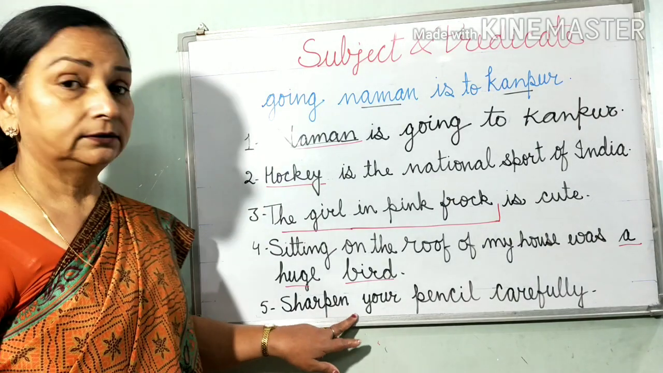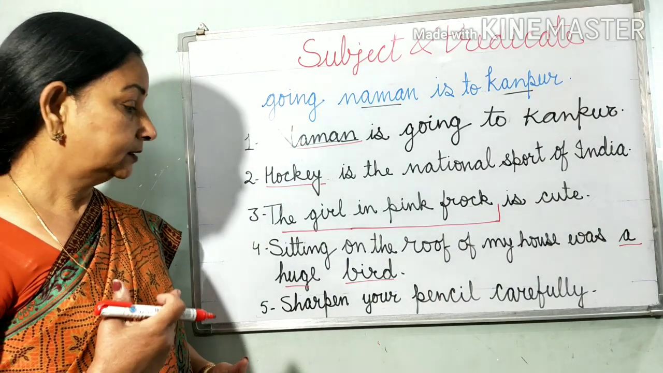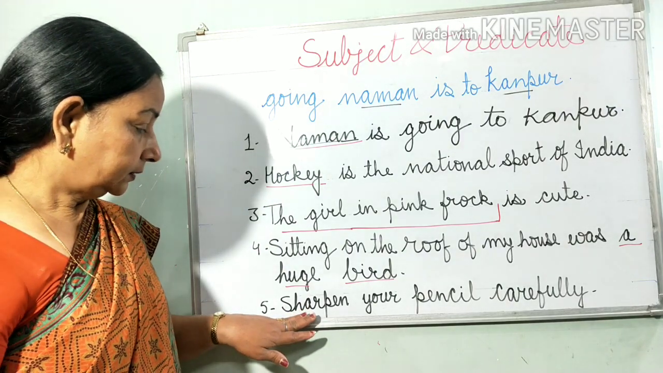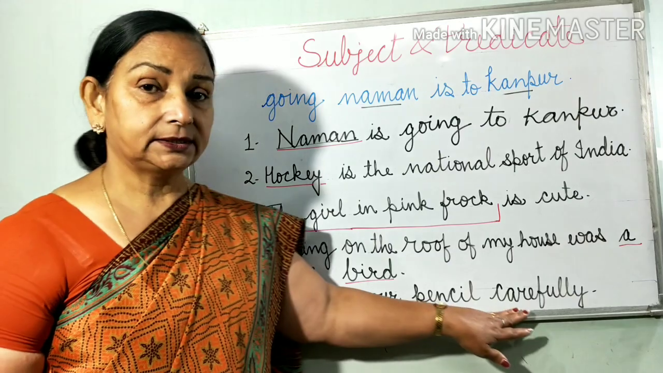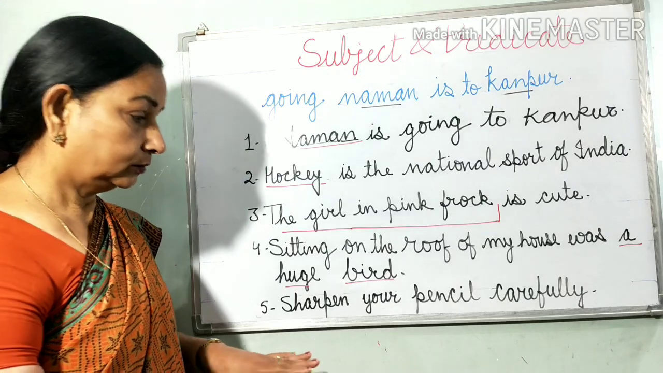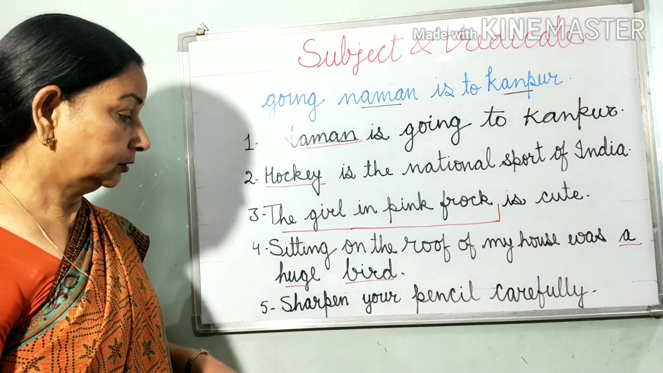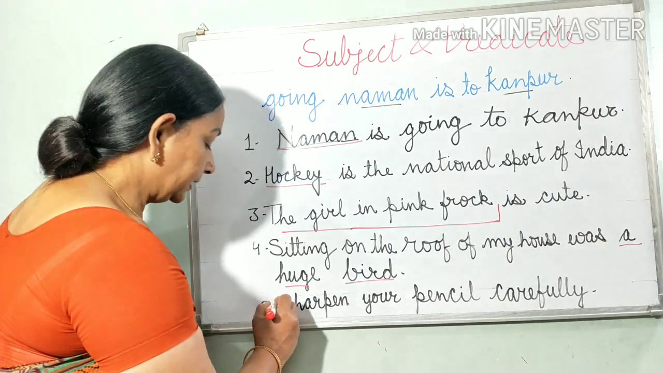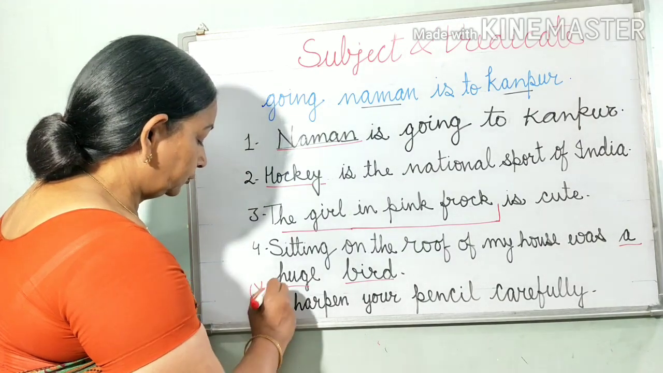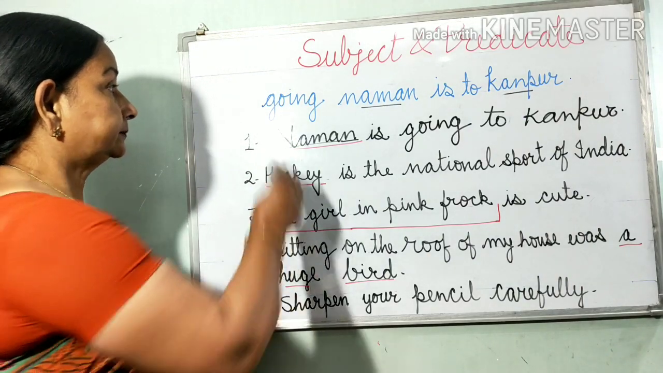Next type of sentence where the subject is silent or hidden, we have to provide subject by own self. For example, this is an imperative sentence. Sharpen your pencil carefully. Where is the subject here? No noun, no pronoun. Personal pronoun is not there. So subject is silent, and that is here. It is you. Who is supposed to sharpen the pencil? It's you. Let's see a few more examples.